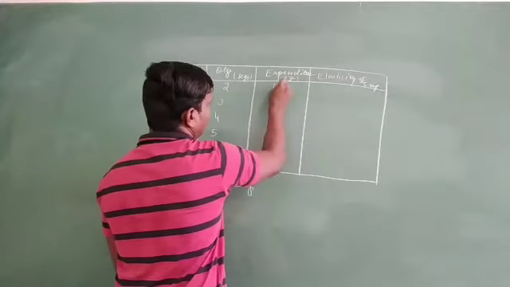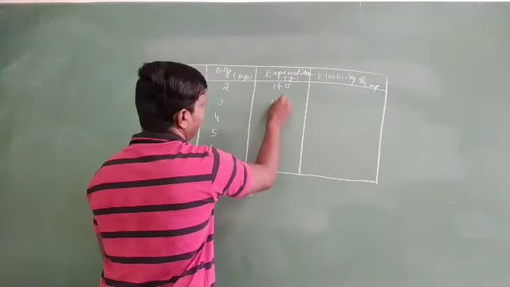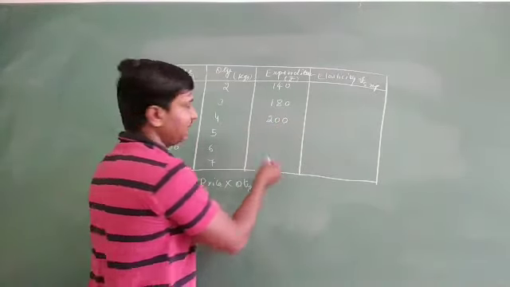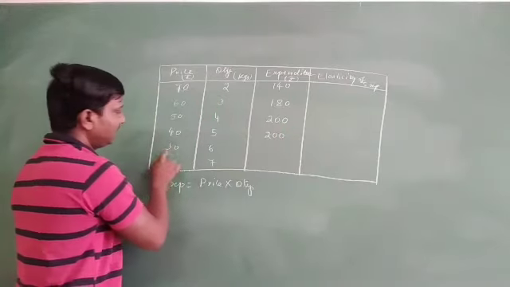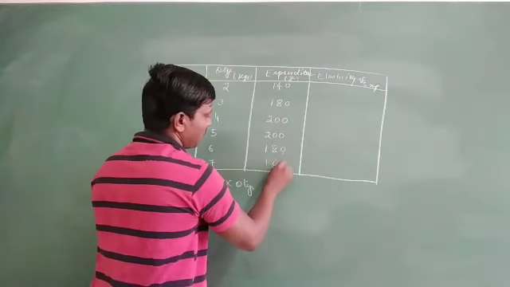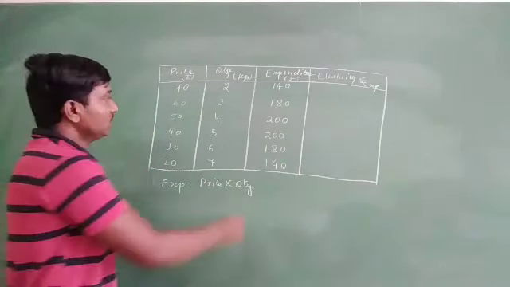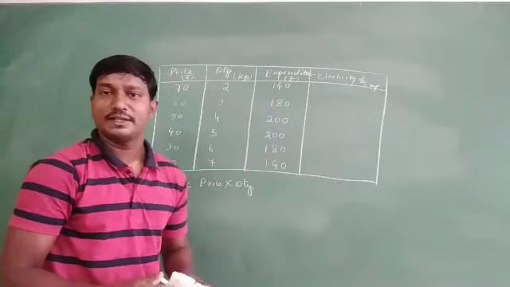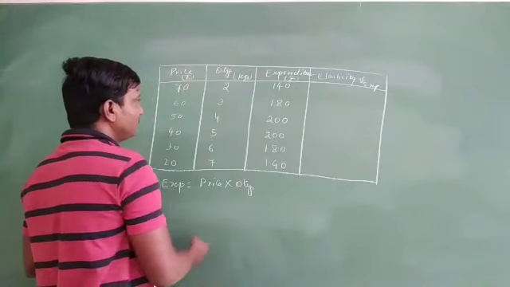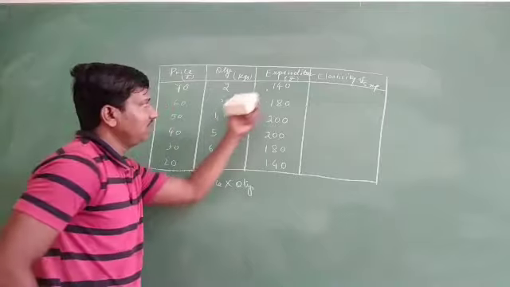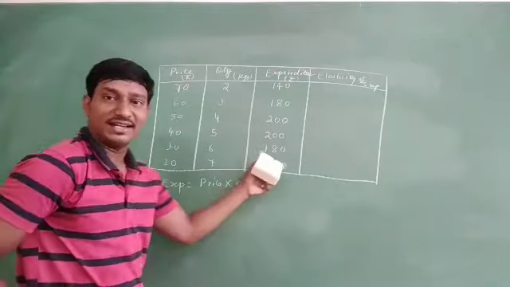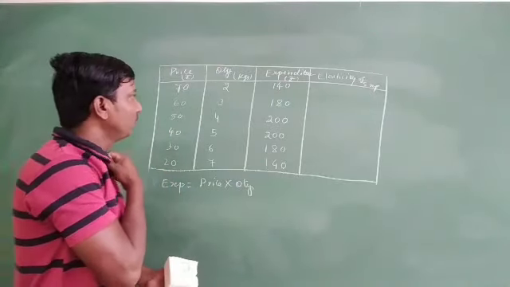Well, so now just multiply these two. 70 into 2 it is 140, 60 into 3 it is 180, 50 into 4 it is 200, again 40 into 5 it's again 200. Well, 30 into 6 it is 180, 20 into 7 it is 140. So here we have seen expenditures which are not similar. They are going to fluctuate. They are going to change. So firstly it is 140, 180, 200, again 200, 180 and 140, like this. These are moving here. Okay.